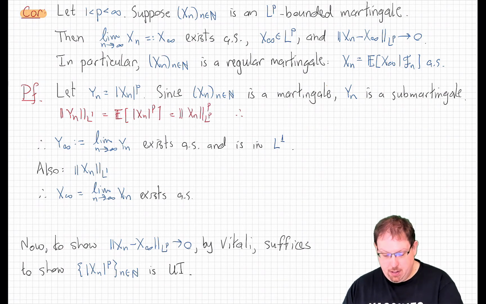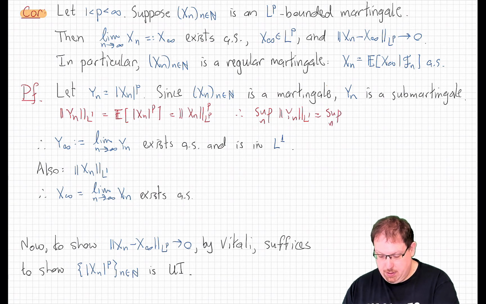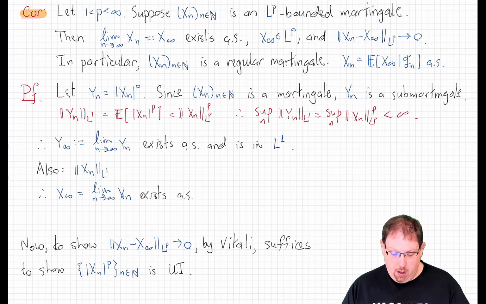And it follows, therefore, from the assumptions that the supremum of the L1 norm of yn is the supremum of the LP norm of xn to the pth power, which is finite. So we have that yn is a non-negative submartingale, which is L1 bounded, and so by the martingale convergence theorem that we've already proved, y infinity, the limit of yn, exists almost surely and is actually an L1 function.